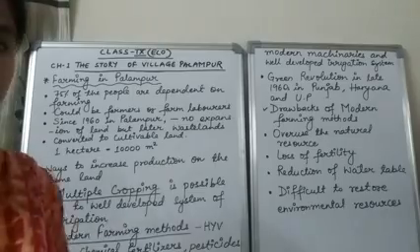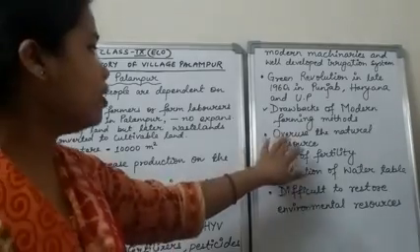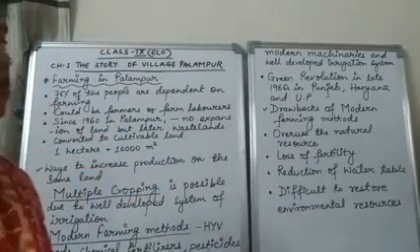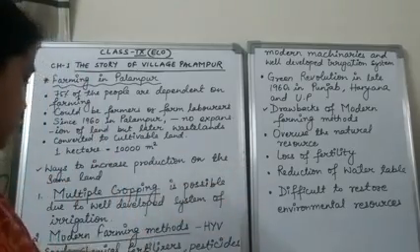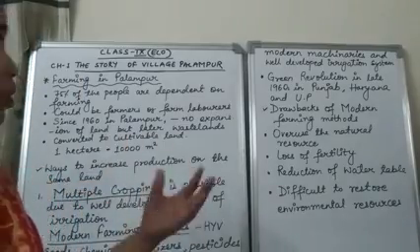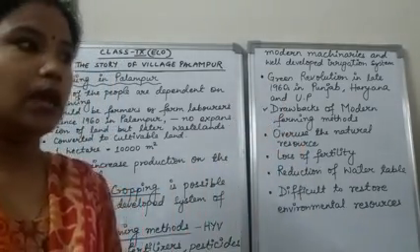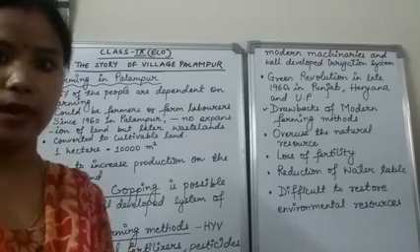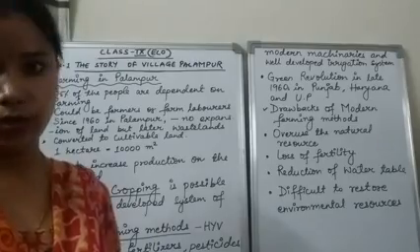But we also have drawbacks of these farming methods. The first is the overusing of natural resources. When we use HYV seeds, pesticides and chemical fertilizers, we are overusing the natural resources. In greed of getting more production from the land, we are overusing and harming our natural resources.